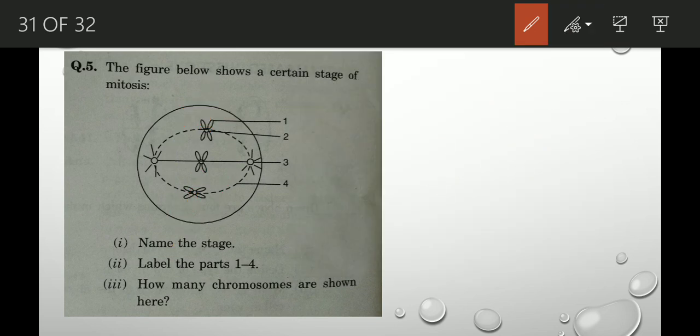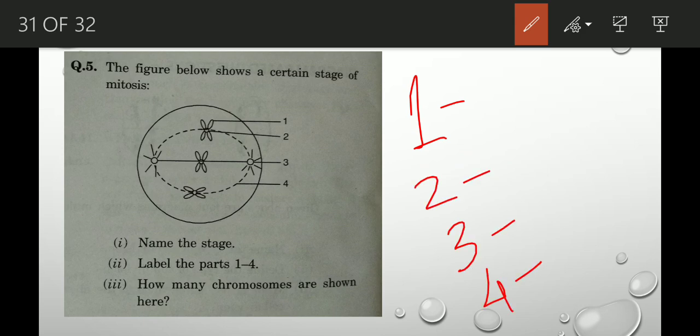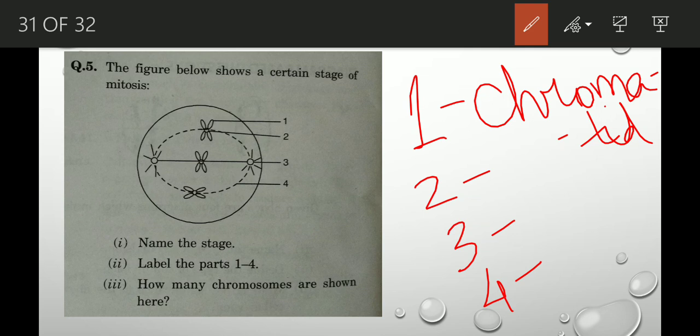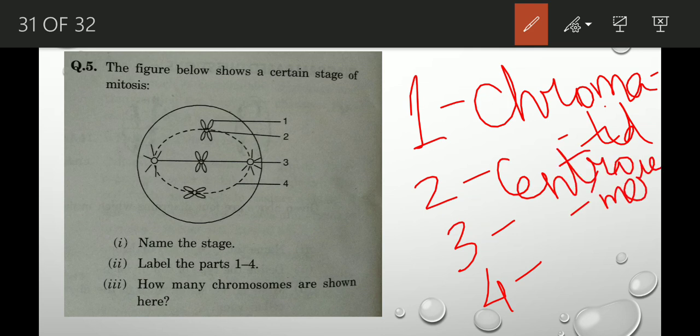Now you have to label the parts from 1 to 4. What is 1? 1 is chromatid. What is 2? It's centromere. It's the middle portion where it gets joined. That means chromatids get joined. What is 3? 3 is centriole. This portion is centriole. And what is 4? 4 is the dotted line. That means they are the spindle fibers. Clear?